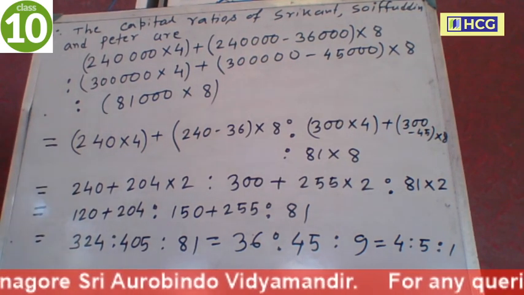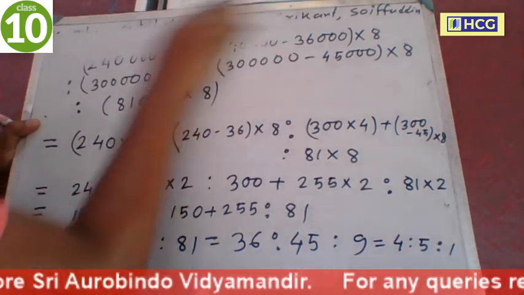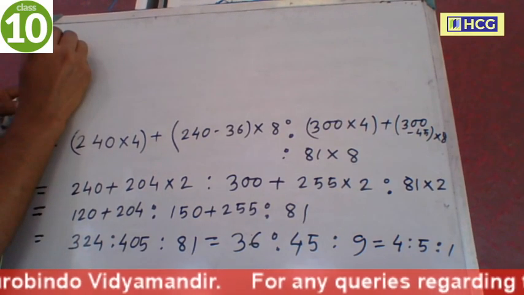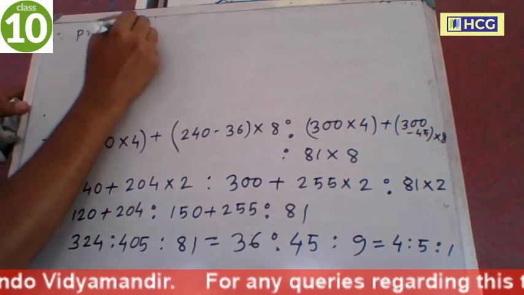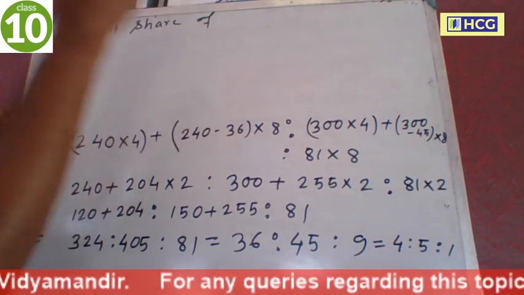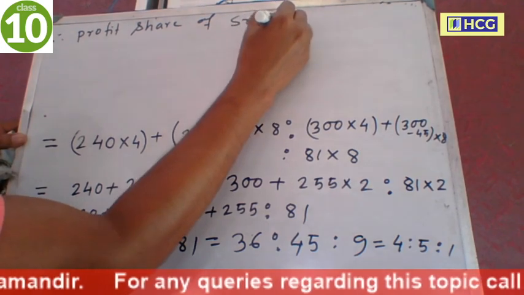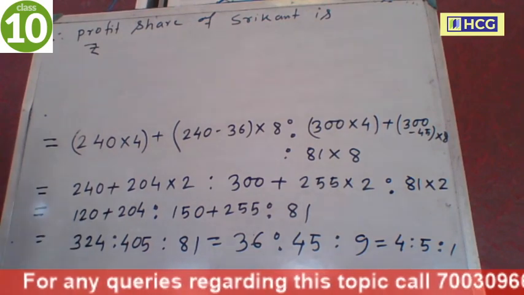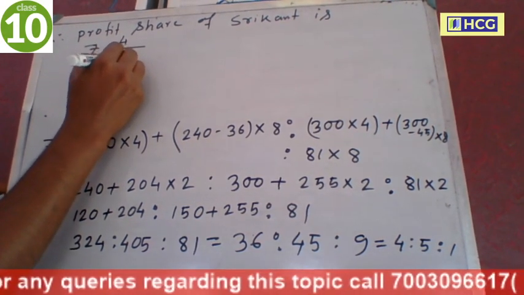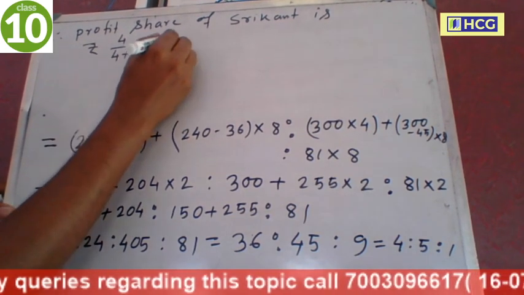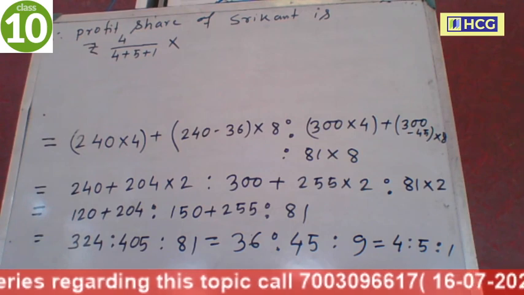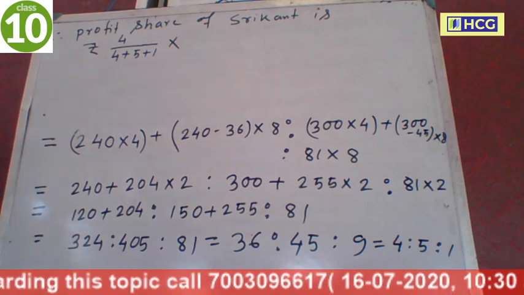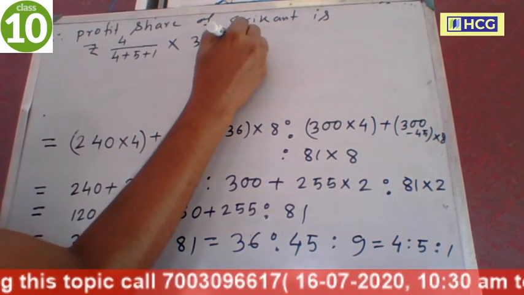So therefore the profit share of Srikanth is rupees, ratio is 4 is to 5 is to 1, so 4 divided by 4 plus 5 plus 1 into total profit at the end of the year, which was 39,150.